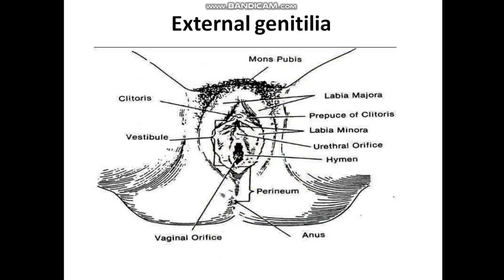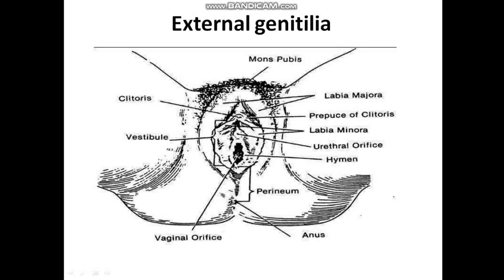Now, what we are seeing here is the female external genitalia called the vulva. The vulva includes the mons pubis, labia majora, labia minora, hymen and clitoris. Above the vestibule of the vulva, there is a cushion of fatty tissue, which is covered by skin and pubic hair. It is called the mons pubis.